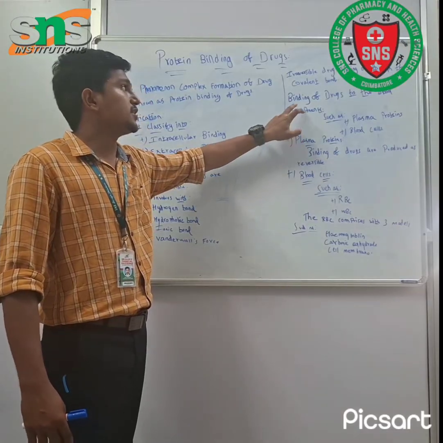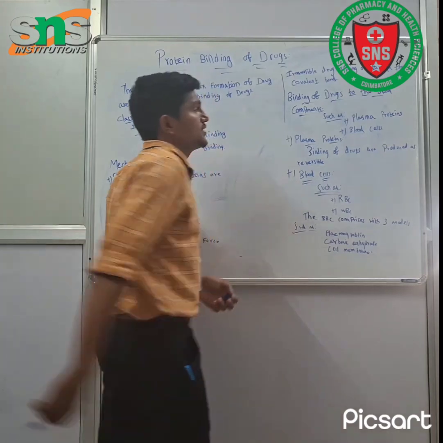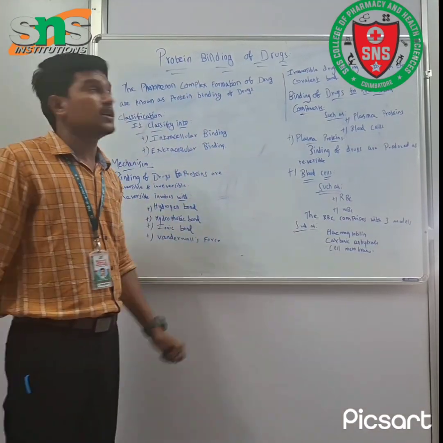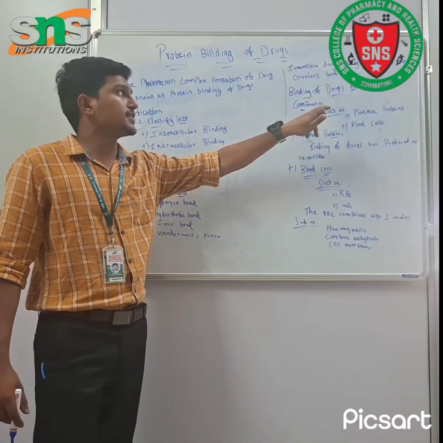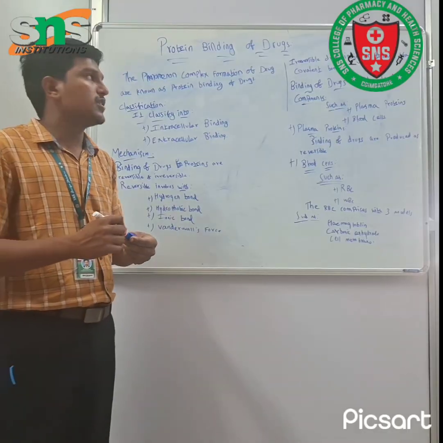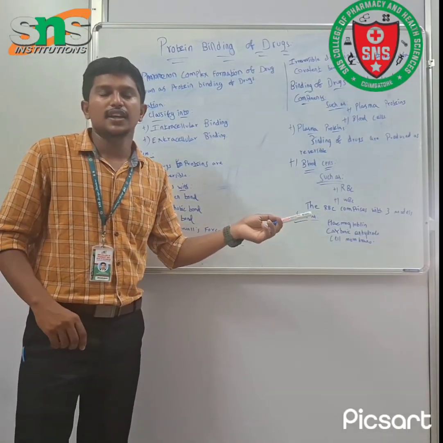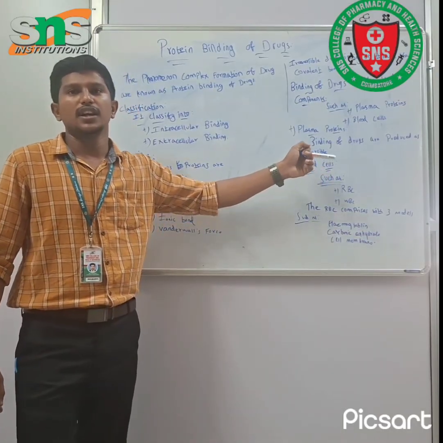Okay. Next is about the binding of drugs to the blood components in the plasma. Based on the binding of the drugs to the blood components, it's essentially classified into plasma proteins and the blood cells.